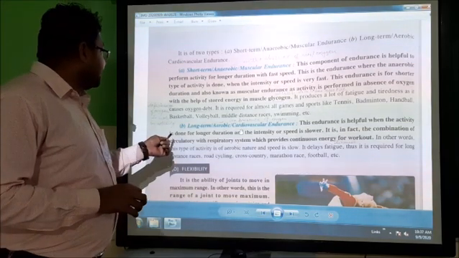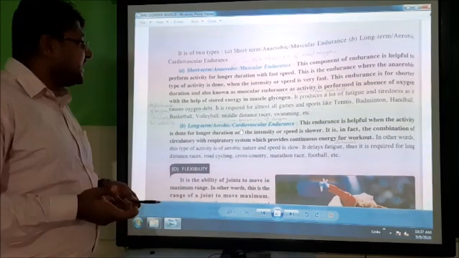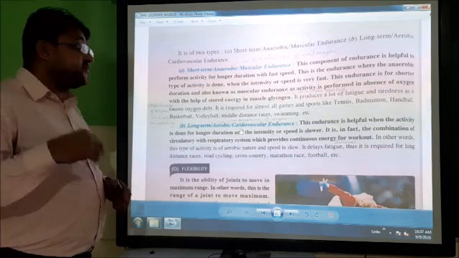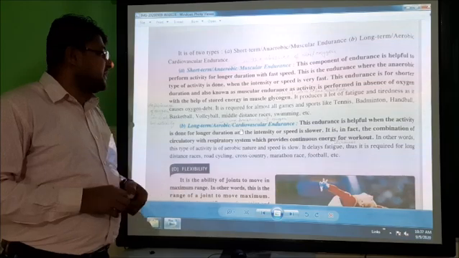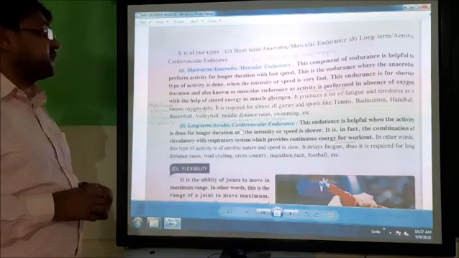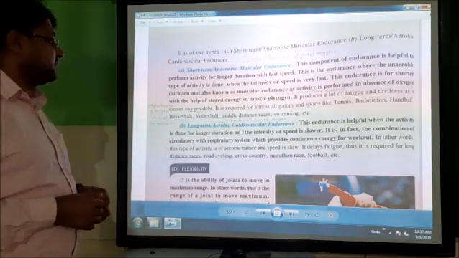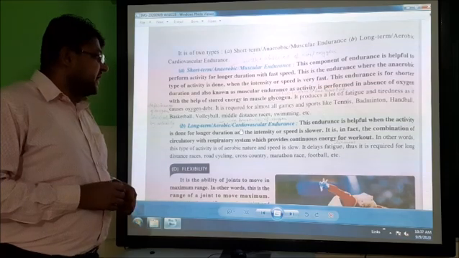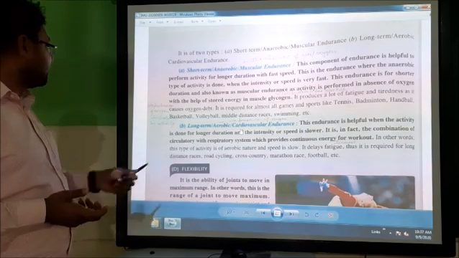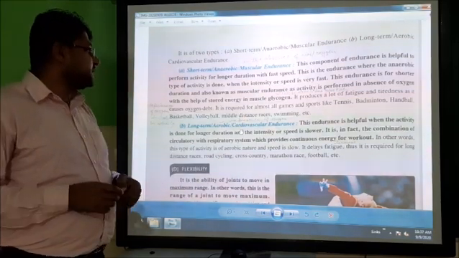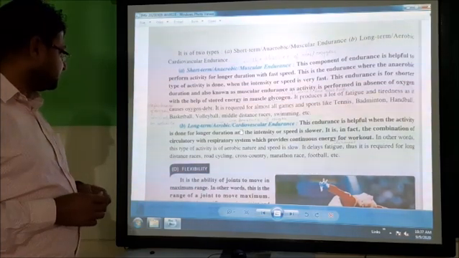It is the combination of the circulatory with the respiratory system, which provides continuous energy for workout. This type of activity is of aerobic nature, and it delays fatigue, meaning tiredness. Thus it is required for long distance races, road cycling, cross country, marathon race and football also.